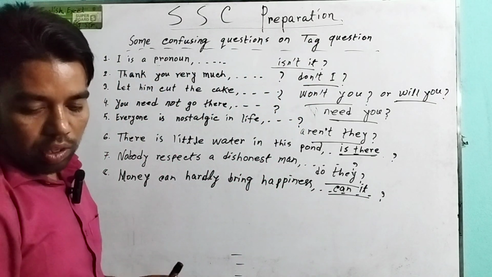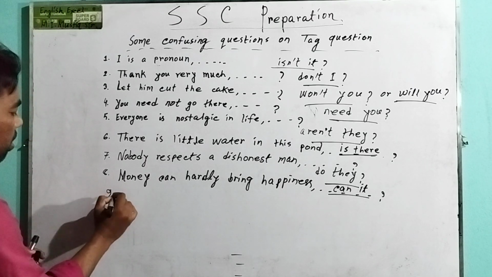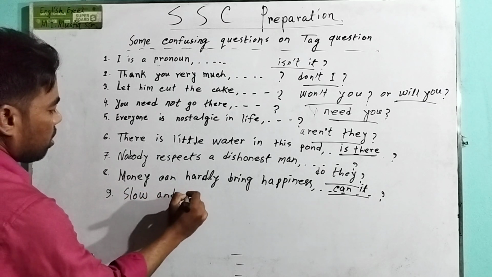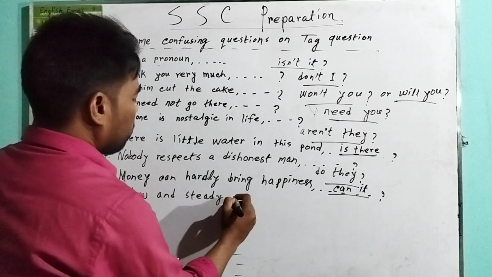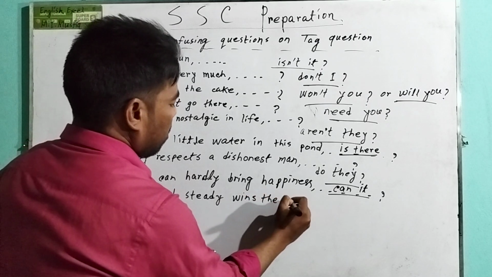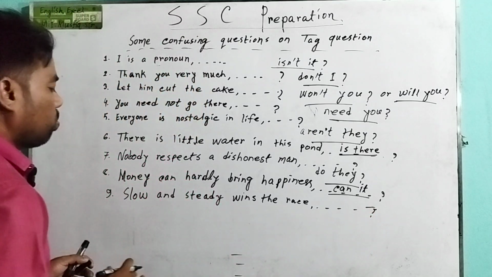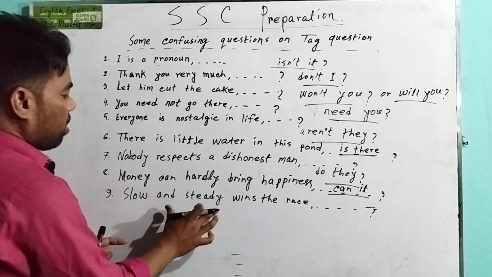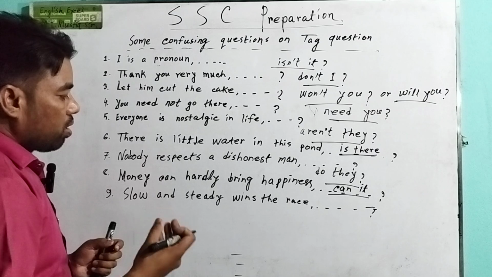Question number 9. "Slow and steady wins the race." Slow and steady means calmness.